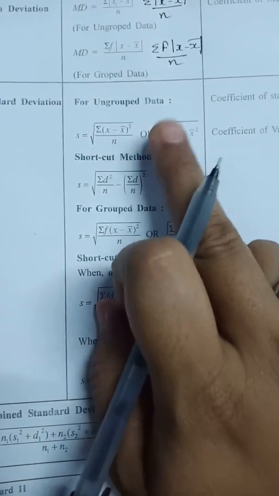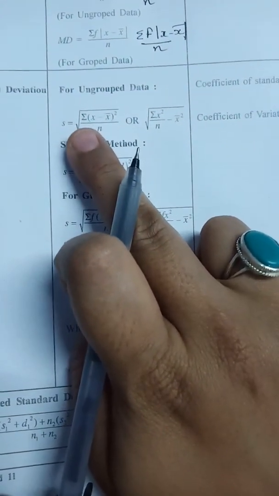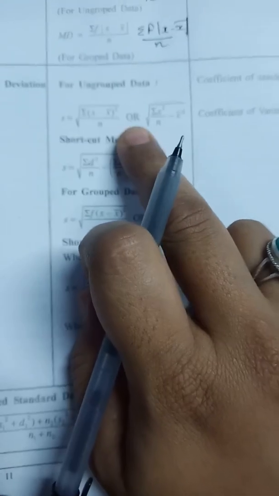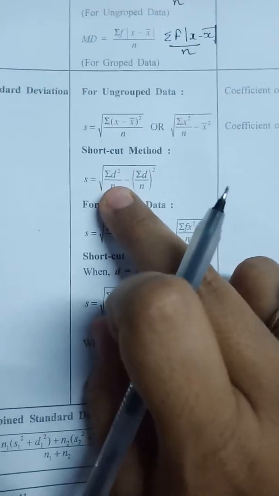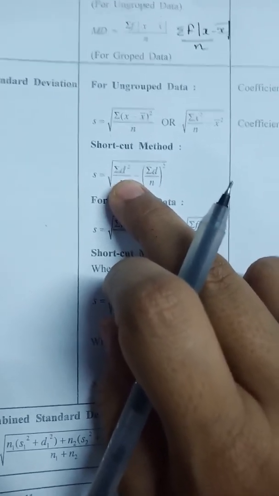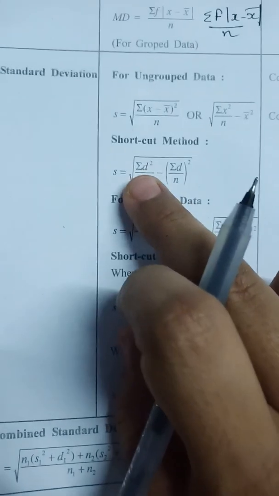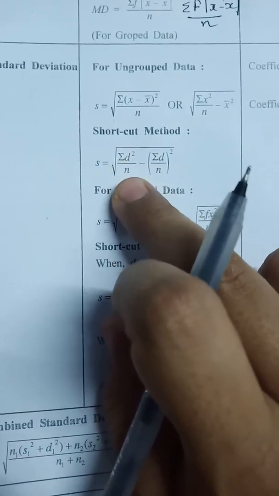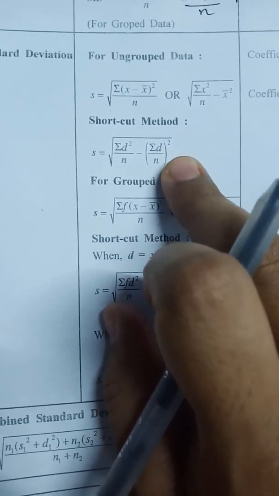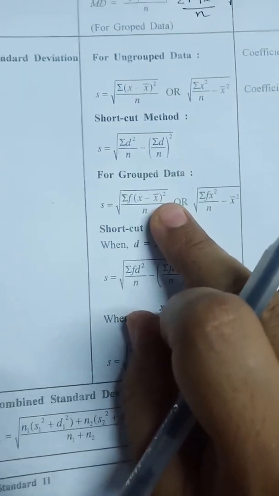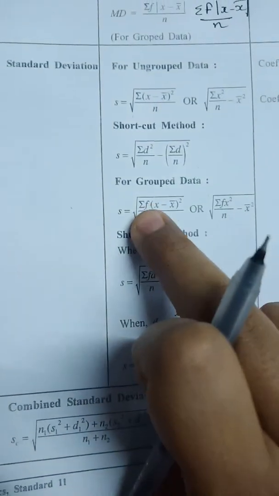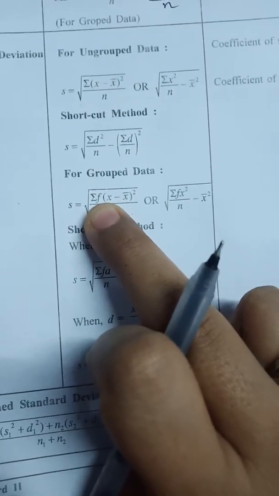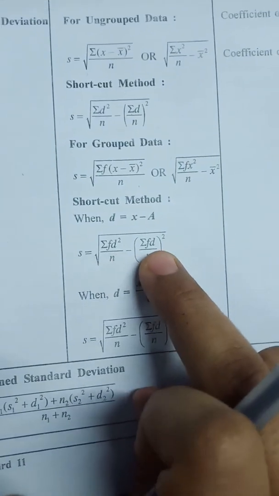In the same way for standard deviation. For ungrouped data, you have two formulas: square root of sigma x minus mean the whole square divided by n, or sigma x square upon n minus mean the whole square. You can take the shortcut method when the numbers are very small, that is sigma d square upon n minus sigma d upon n the whole square. For grouped data, when frequency is there, f will come ahead of sigma. See here, f is coming ahead of sigma. For the shortcut method, sigma fd square will come in the same way.